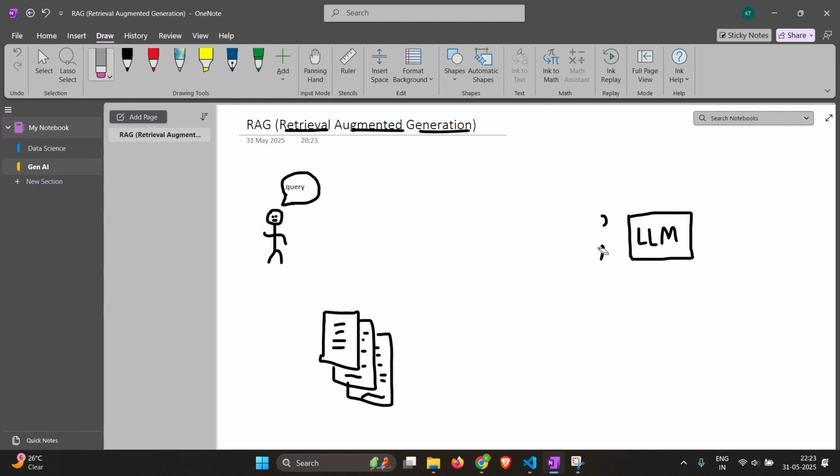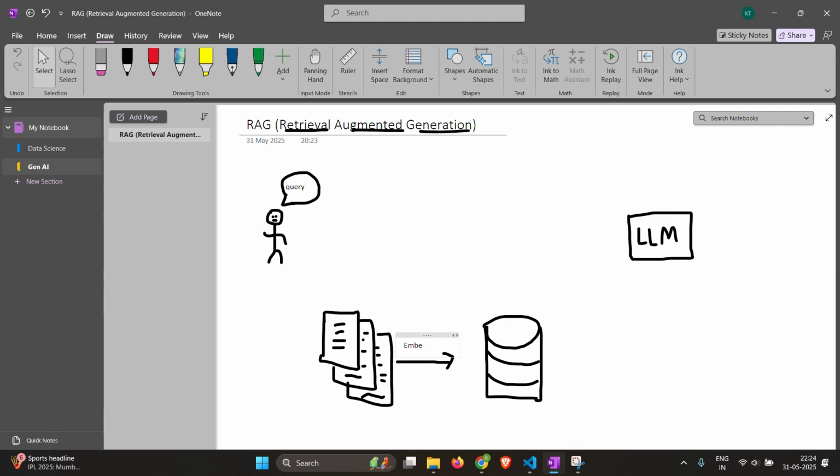But it's not that simple, right? As you can guess, we can't just send all this text to the LLM if there is a lot of text. So what we do instead is we first will convert this text into embeddings, into vectors, right? So we'll use embeddings to convert this data into vectors. So instead of storing our information in plain text, we'll convert this into vectors.